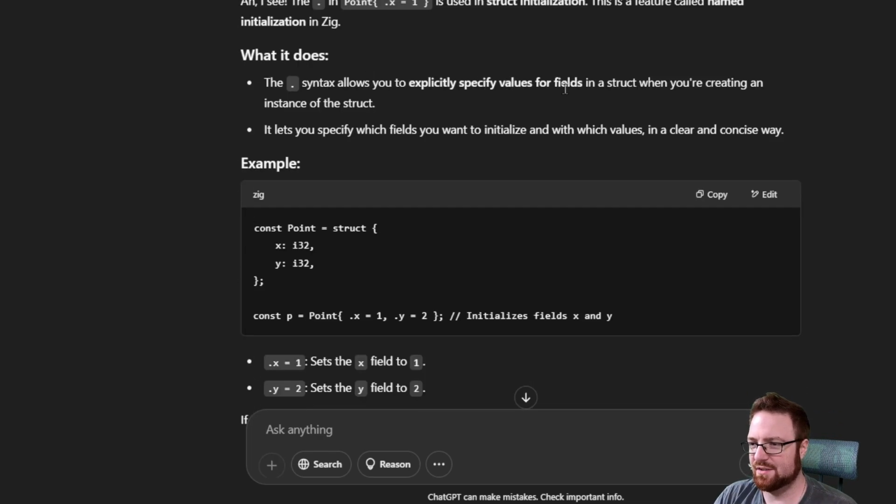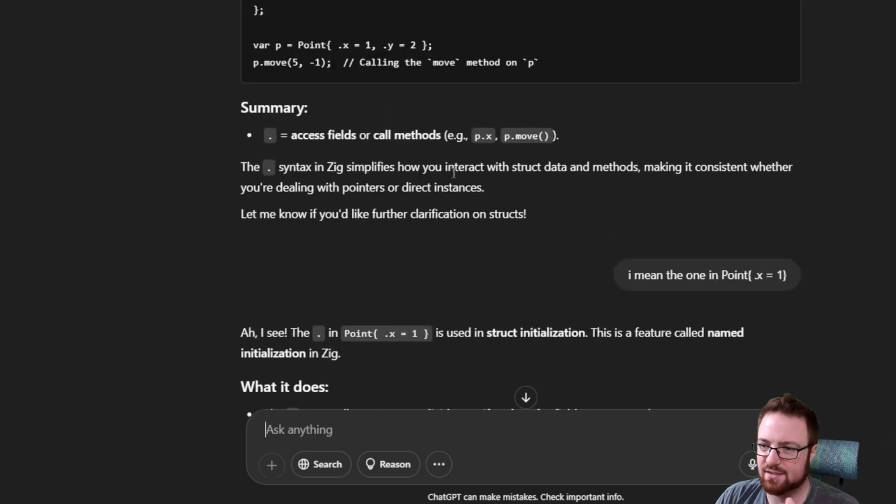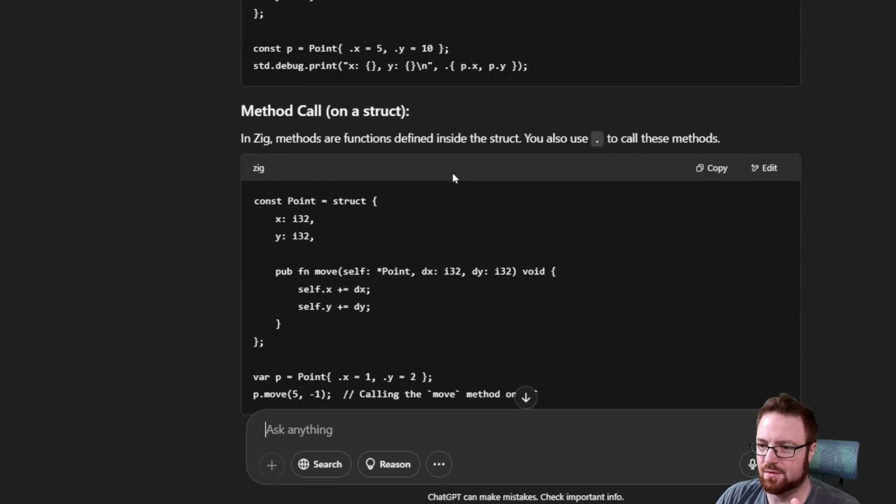Explicitly specify values for fields in a struct when you're creating an instance. Is that literally all that is? Because it felt like it was doing more. So is this dot y saying like point dot y? Is there just an implicit point here? If so, that's kind of cool to be honest, but it's also kind of weird. I have mixed feelings. Also, what about this? Is this standard debug print dot point or dot curly bracket?